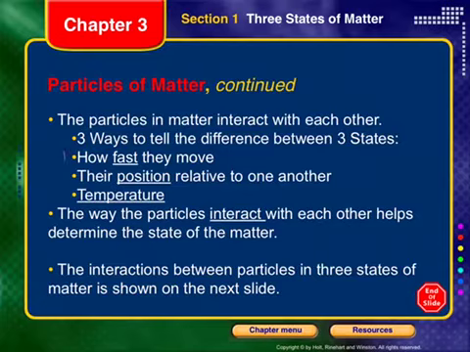One, how fast the particles are moving. Two, their position relative to one another. And three, their temperature. So these last two right here are especially related. They're kind of connected, right? So think to yourself, what makes sense?